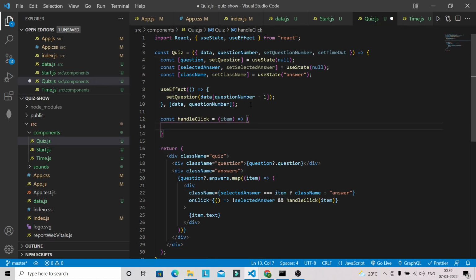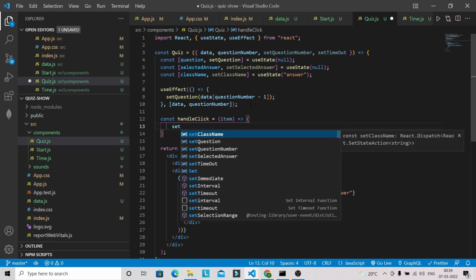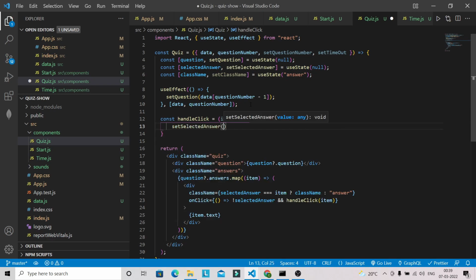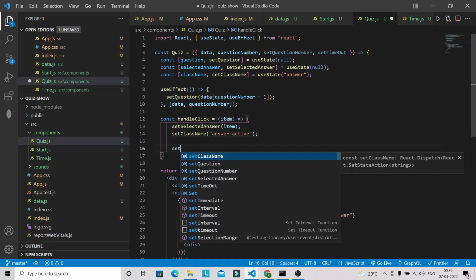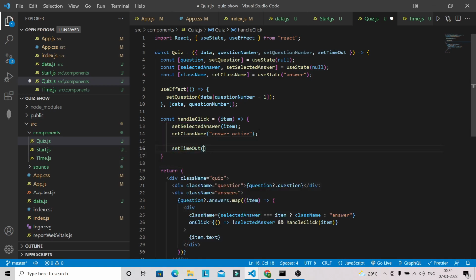So now after that what we have to do is set selected answer, so we have to select this one. I'm just going to put the item here and set class name, so I'm going to set the class name answer active, okay. And after that I'm going to run a set timeout, okay.